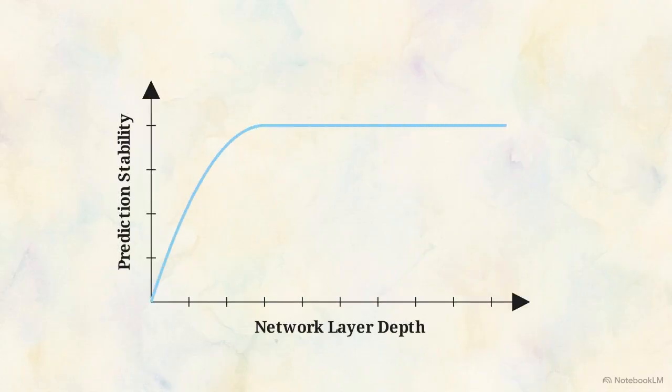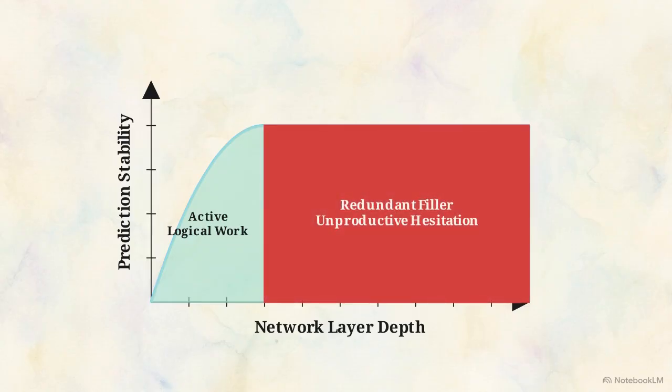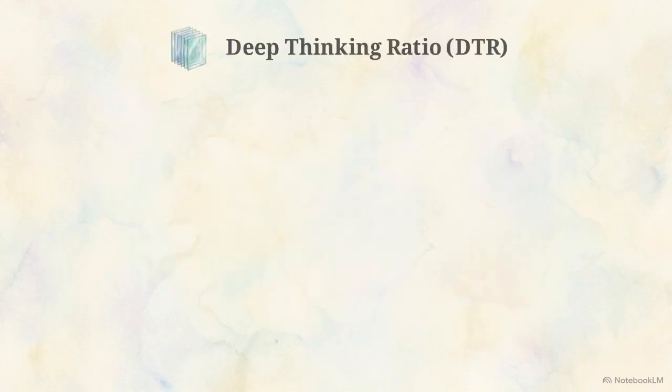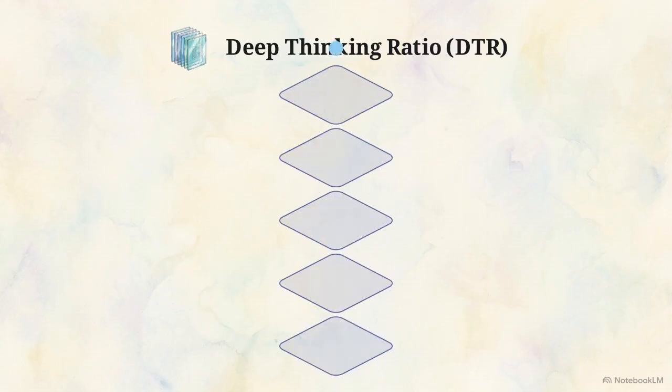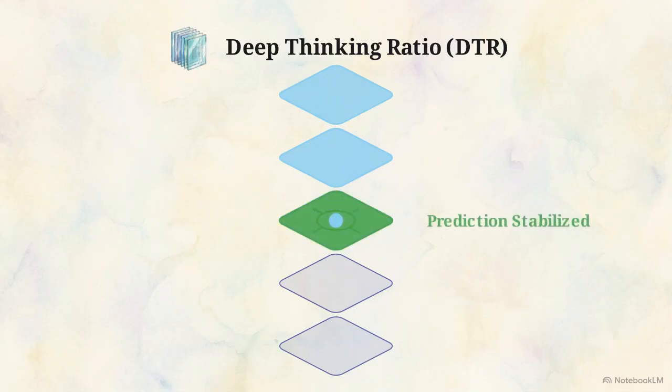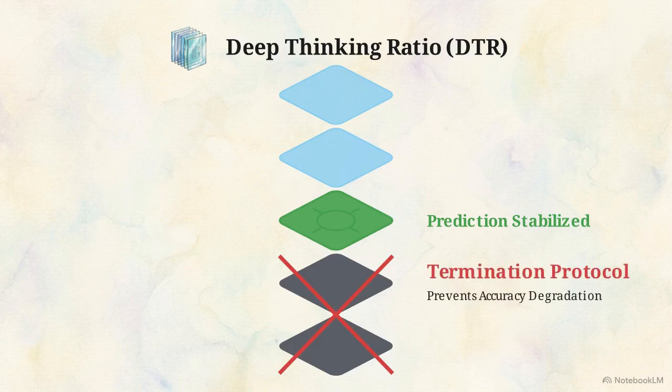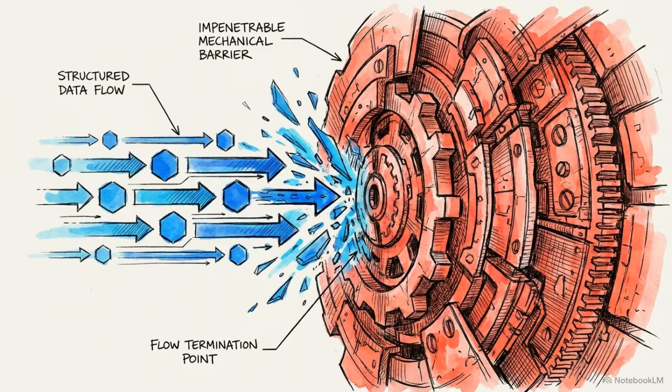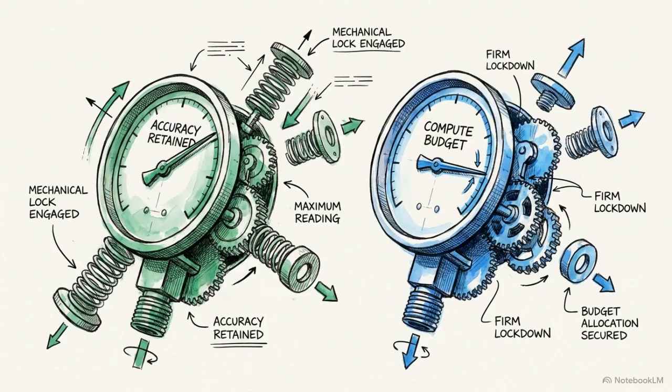This graph tracks a metric known as the deep thinking ratio, which evaluates active compute efficiency. It compares the tokens that represent active logical work against tokens that serve as redundant filler. By monitoring this ratio across network layers, the system identifies the exact moment a token prediction stabilizes early in the sequence. Any subsequent depthwise processing is flagged as unproductive hesitation. When the deep thinking ratio drops, the system mathematically terminates the loop. This intercepts the negative flip ratio, preserving the accuracy of early assumptions while fully protecting the compute budget.